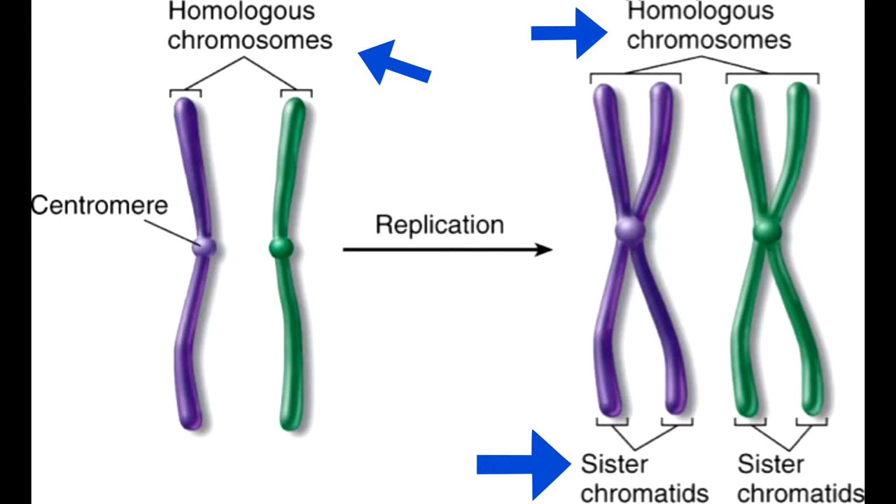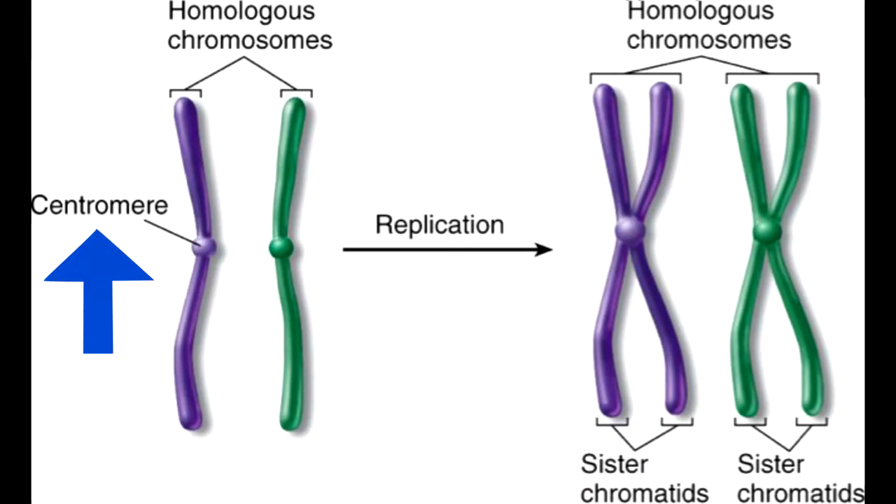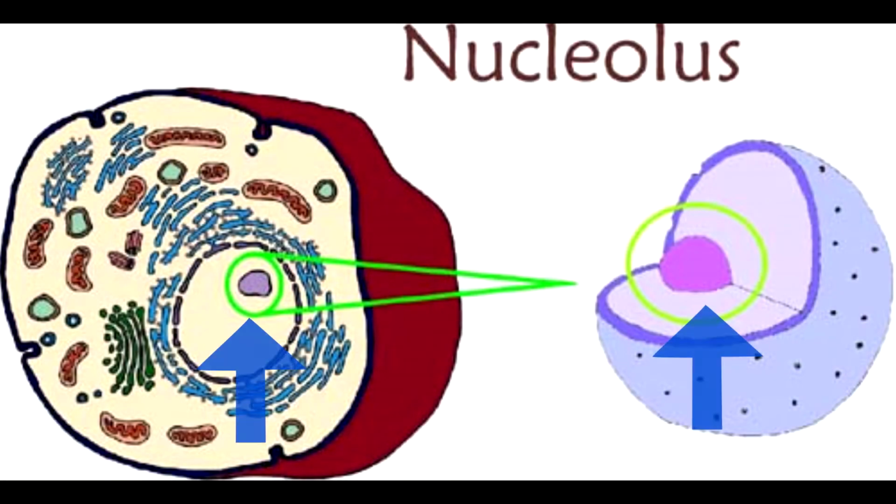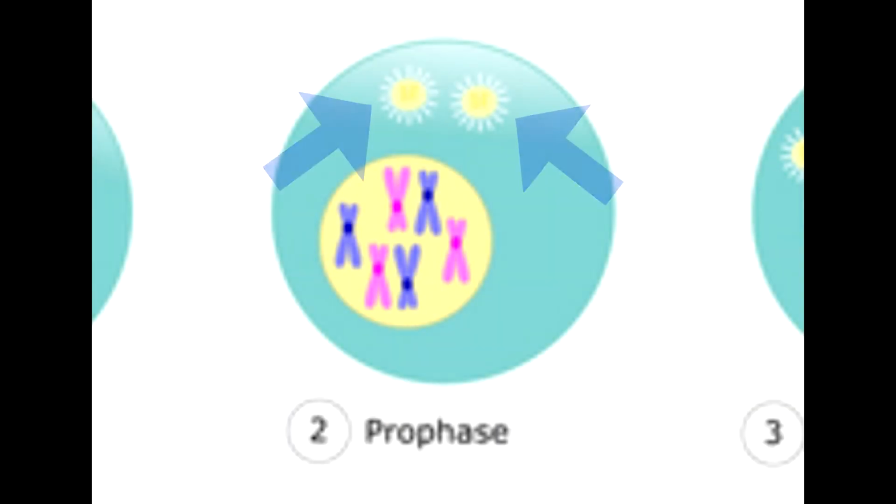The two identical strands of DNA are called sister chromatids, and when they condense and join together, they are called a chromosome. The sister chromatids are joined together by a centromere, the middle part of the chromatids, and the chromosomes. The nucleoli, which are inside the cell's nucleus and contain some of the genetic information, also disappear. In addition to this, the two centrosomes have begun to form their spindles and move apart from each other.